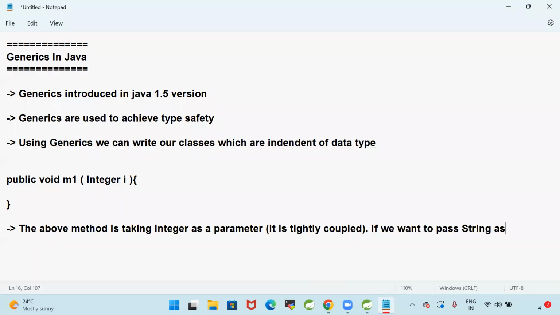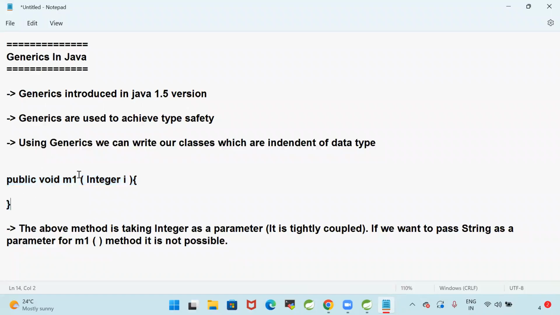If I want to pass string as a parameter for the m1 method, it is not possible. Why? Because the method is expecting integer as a parameter. We can pass only an integer number to call the method. But my requirement is sometimes I want to pass integer, sometimes string, sometimes double as a parameter.